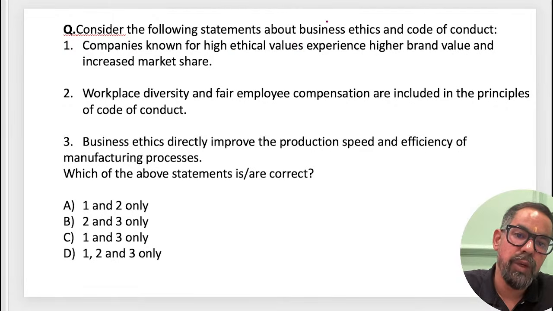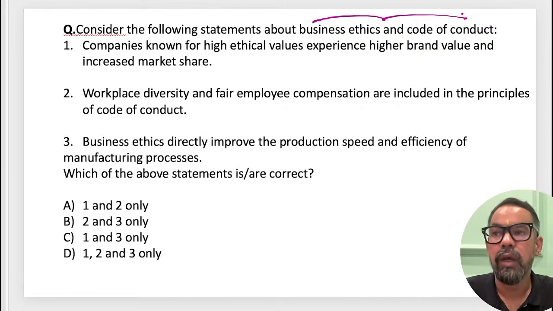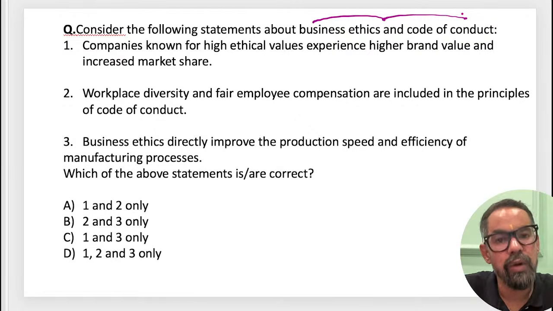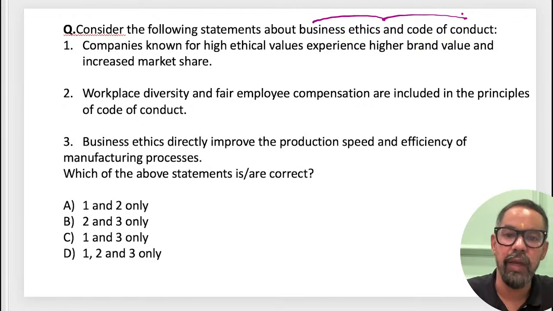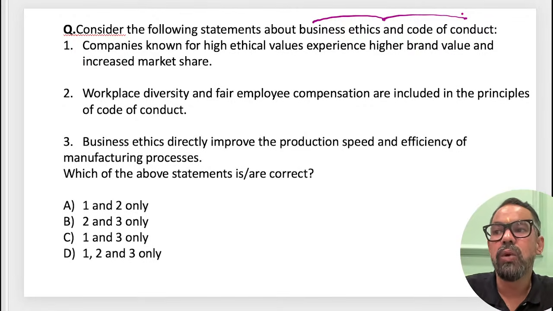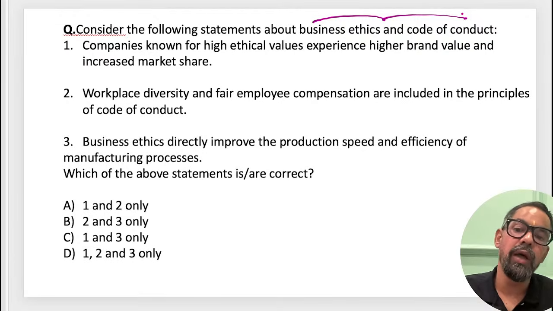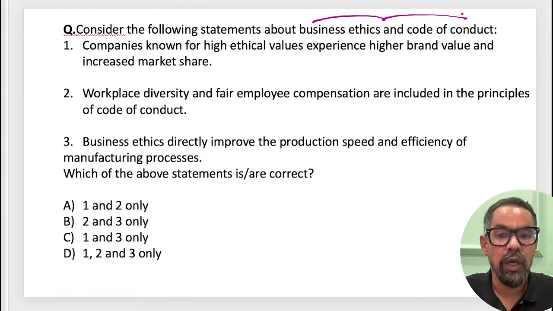Consider the following statements about business ethics and code of conduct. Ethics is again a very important topic. In PPB, you will be facing business ethics. Ethics is basically all about rightfulness and wrongfulness: what is right, how to achieve that right, what is wrong, how to avoid that wrong. It is a philosophical topic, right? We have different theories like deontology, utilitarianism, consequence-based, or virtue ethics. When it comes to ethics in an organization, it is all about fairness and transparency in all the activities.